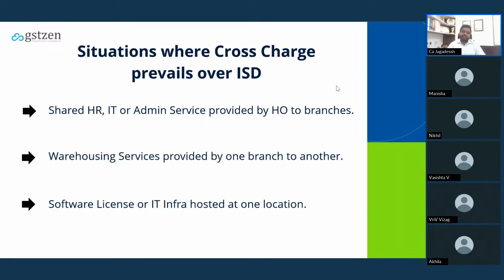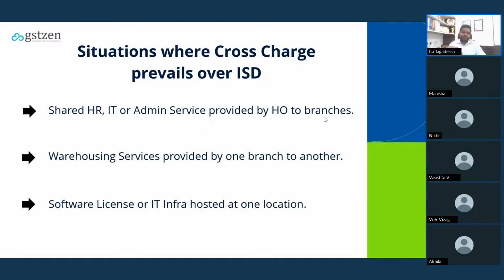And now we'll see the situations where the cross-charge prevails over ISD. Shared HR services, IT and admin services provided by HO to branches. If you see this example, all these services are internally generated services. These are not the services which the head office has procured from a third party.